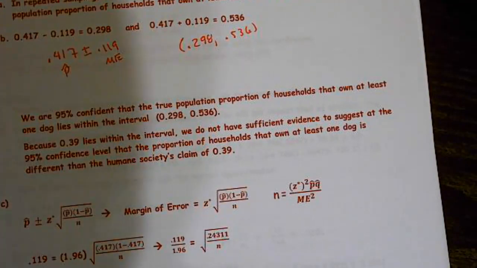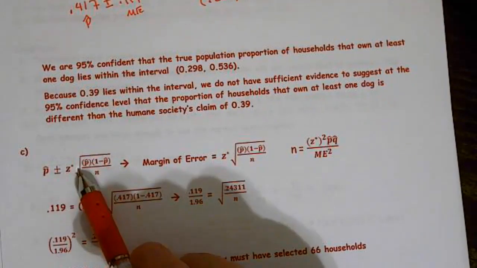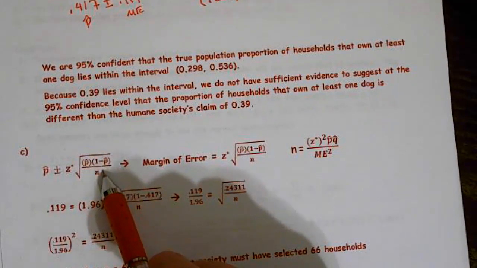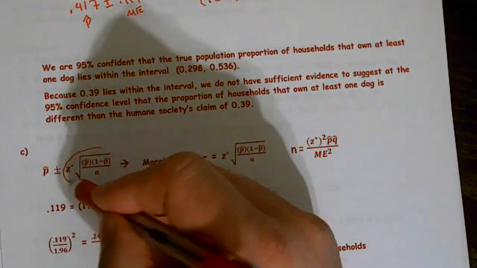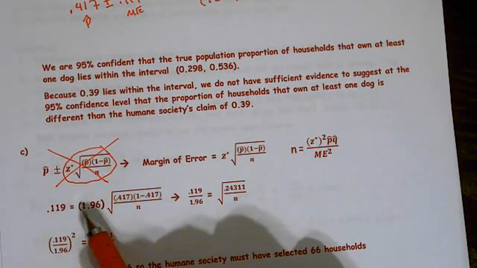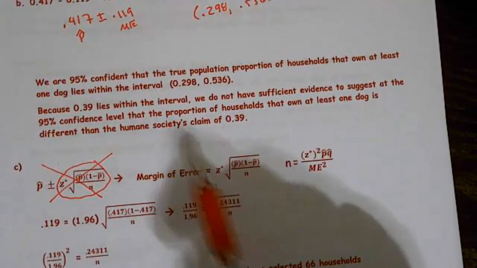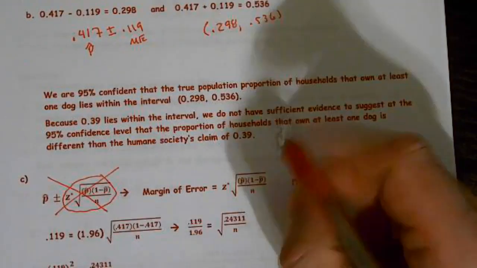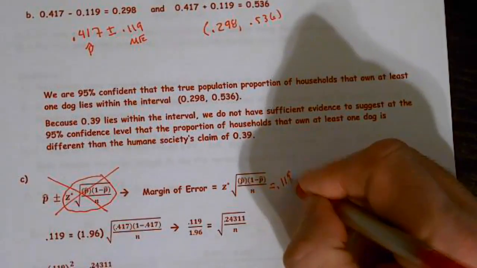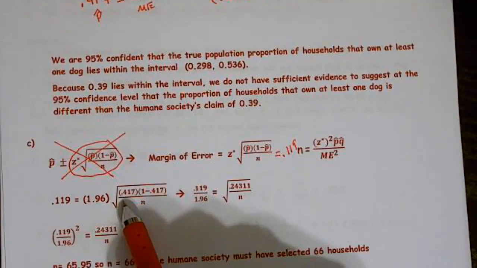Next thing, how many households were selected in the Humane Society sample? Well, I always write down my formula: p hat plus or minus z star times the square root of p hat times 1 minus p hat over n. This part right here represents the margin of error. Once we write the formula, we should cross it out and plug in. They gave me a margin of error of 0.119, so this part has to equal 0.119, and we know that p hat is 0.417.